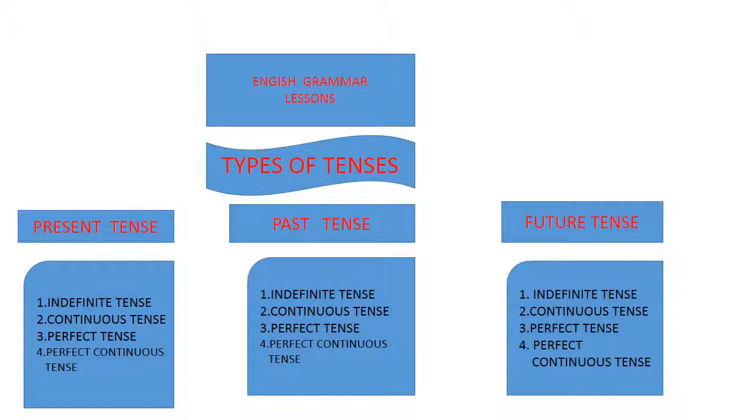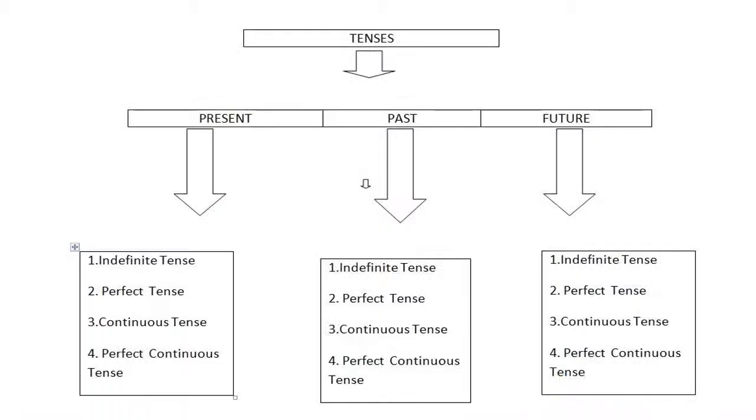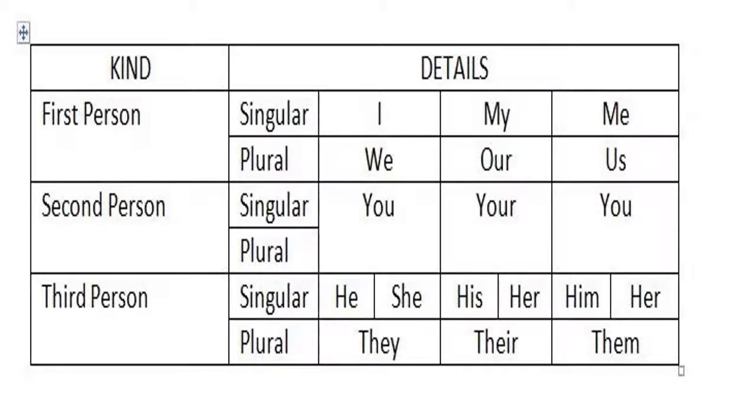Types of tenses. Tenses are of three types: present tense, past tense and future tense. All these tenses are of four types: indefinite tense, continuous tense, perfect tense and perfect continuous tense. Tenses: present tense, past tense and future tense. Indefinite tense, perfect tense, continuous tense and perfect continuous tense.